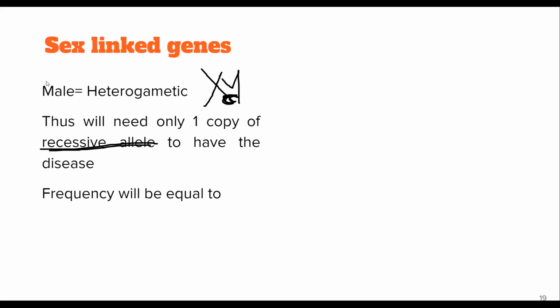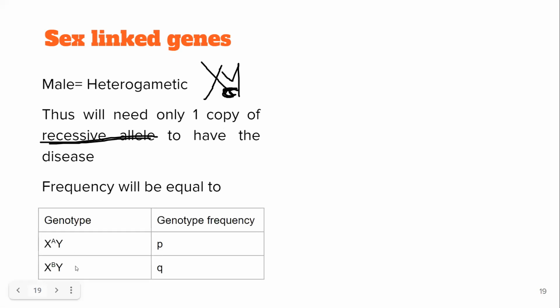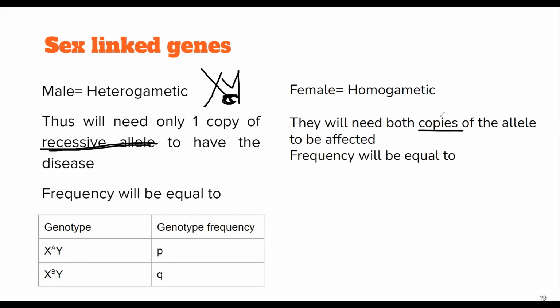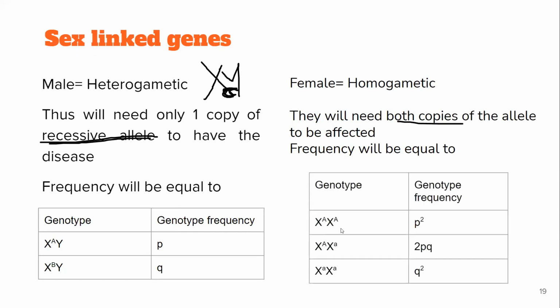Correct? So that way, there are two genotypes possible, XA and Xa. So let the one genotype having XA be P and this be Q. Now for females, females are homogametic, that is they have two X chromosomes and they will require both the copies to have the disease. So if a female is affected, she should have both copies of that recessive allele. Now because of this, there are three states that are possible, XA XA, XA Xa, and the recessive trait. So this frequency will be P square, this would be 2PQ and this would be Q square.